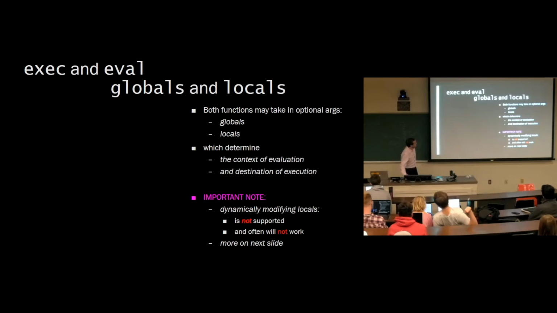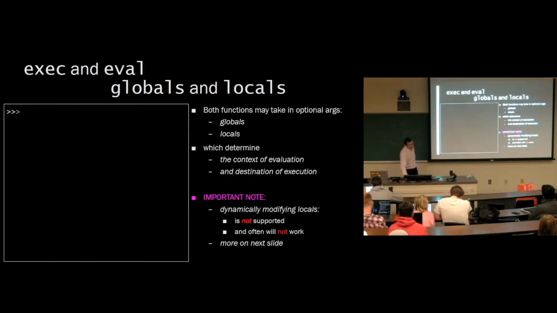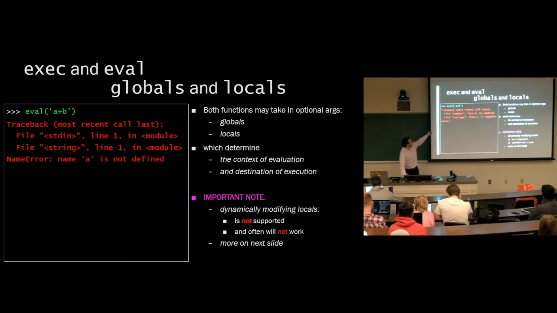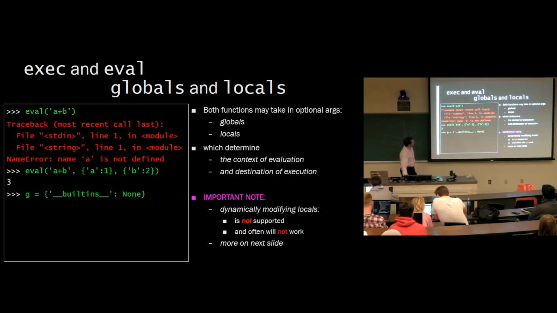Okay. You can pass in, optionally, to exec and eval, global and local variables that you want that code to be executed or evaluated with respect to. So let's try that. If we just evaluate a plus b, we get an error. A and b aren't defined. But we can evaluate a plus b, and we pass a as a global. We can pass b in as a local. Now if we try evaluating a plus b, we get 3. If you set built-ins to none, that'll also restrict your ability to import things like os, that kind of thing.